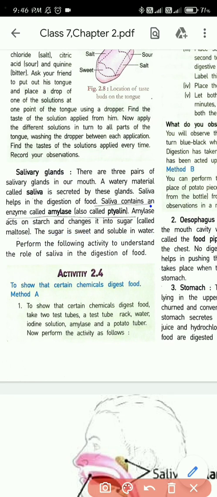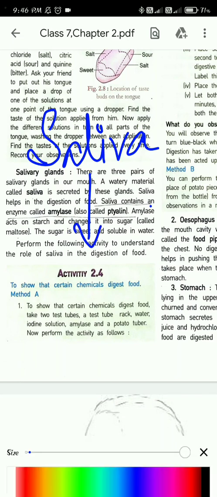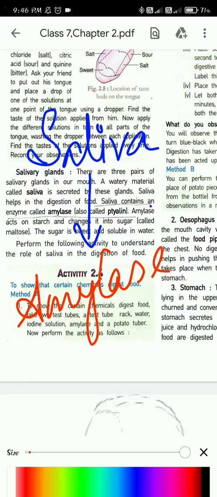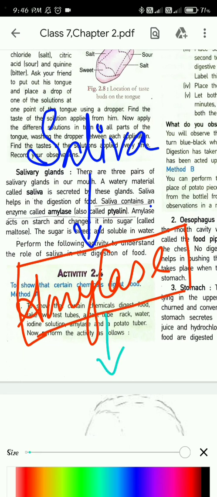Why is it important? Because saliva contains a very important enzyme, and that is amylase. Amylase is a type of enzyme that's present in your saliva. So why is this enzyme very important to us? Because it helps in the breaking down of starch.